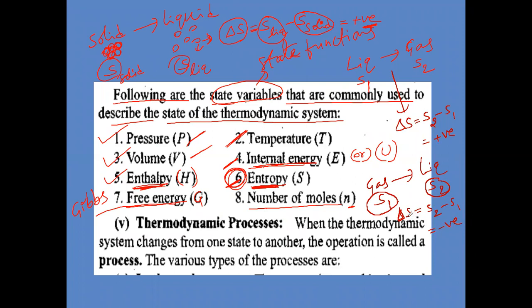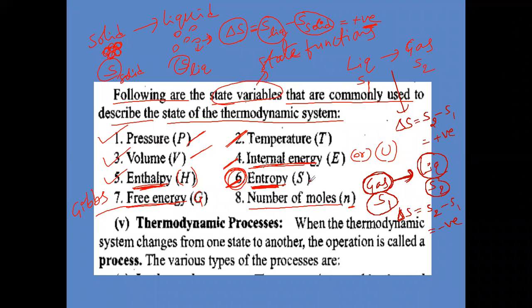So the change in entropy is negative here. In this process, is entropy decreasing or increasing? Decreasing. More entropy is becoming less entropy. Is the concept clear?